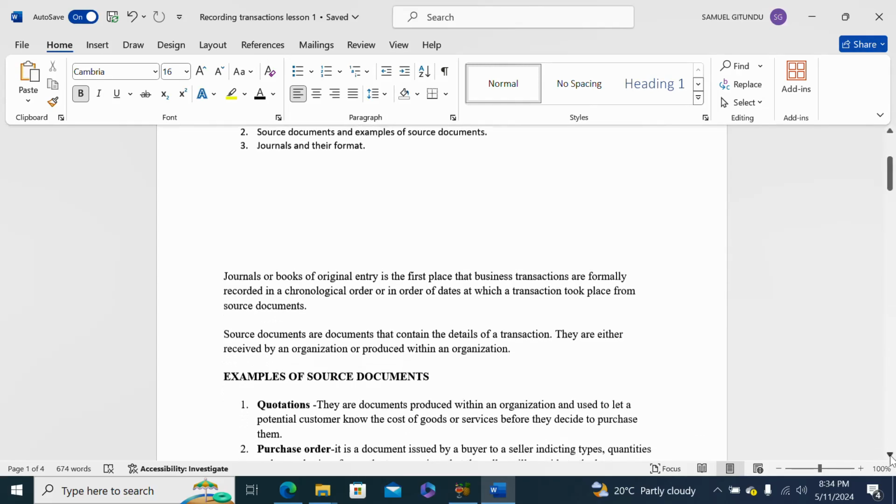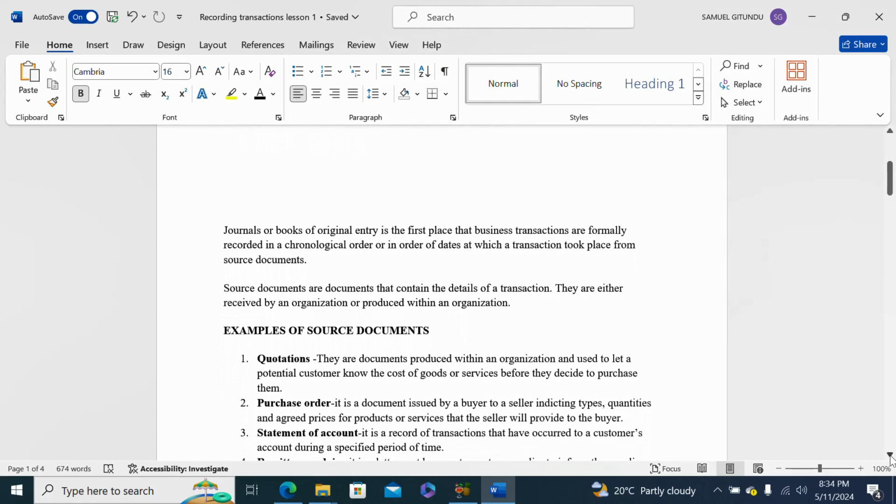Then the next source document is purchase order. A purchase order is a document issued by a buyer to a seller indicating types, quantities, and agreed prices for products or services that the seller will provide to the buyer.